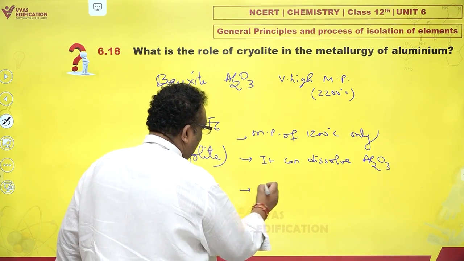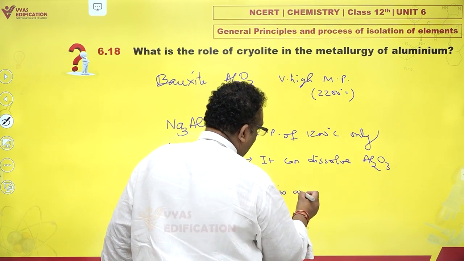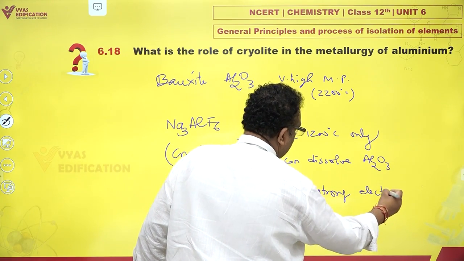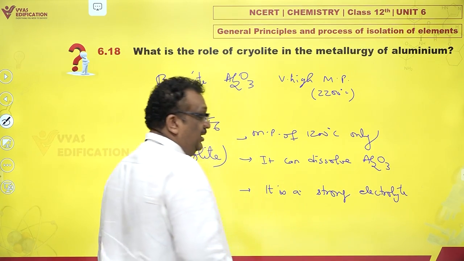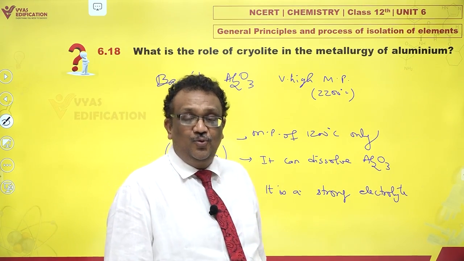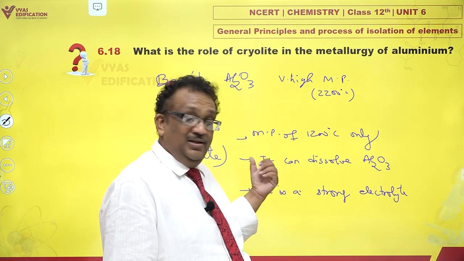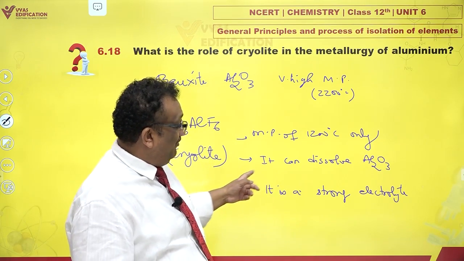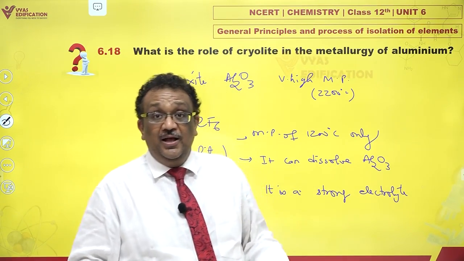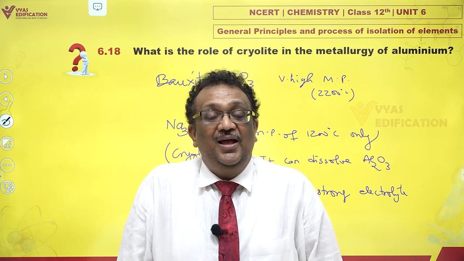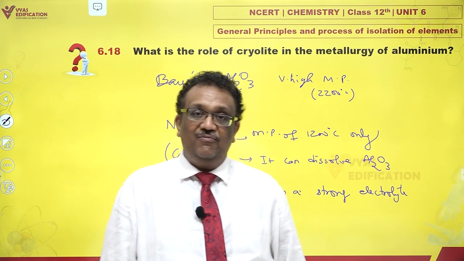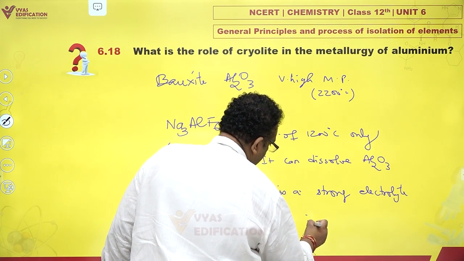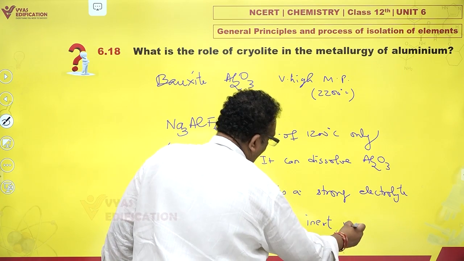And not just that, it is a strong electrolyte. What does it mean? You can pass current through molten cryolite. That means you can conduct electrolysis of molten cryolite, and if you have Al2O3 dissolved in molten cryolite, Al2O3 can be electrolyzed, and that is a very, very beautiful advantage. And one more advantage, it is inert, non-volatile.